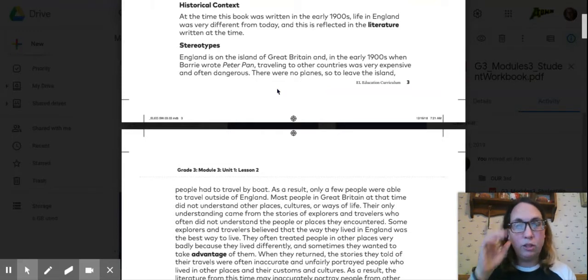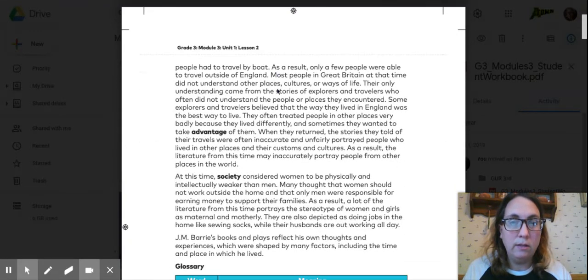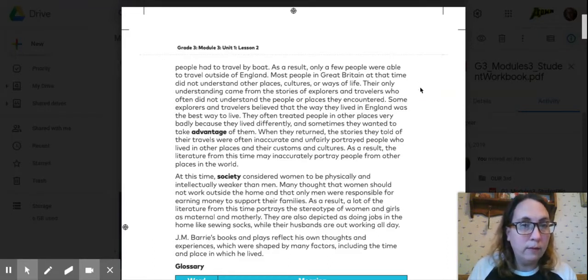There were no planes, so to leave the island, people had to travel by boat. As a result, only a few people were able to travel outside of England. Most people in Great Britain at that time did not understand other places, cultures, or ways of life. The only understanding came from the stories of the explorers and travelers who often did not understand the people and places they encountered. Some explorers and travelers believed that the way they lived in England was the best way to live.